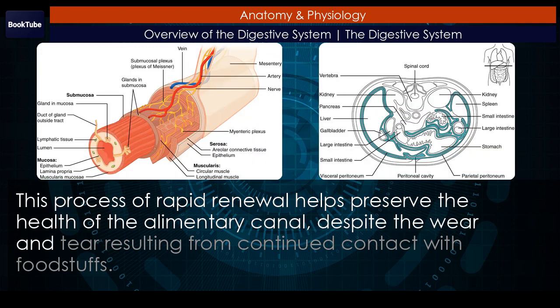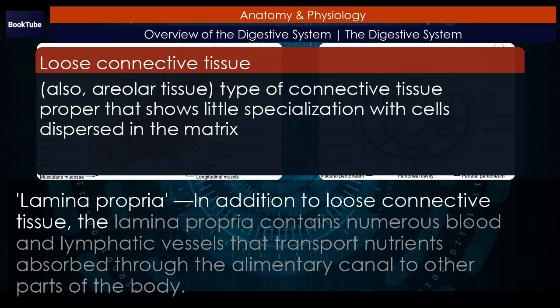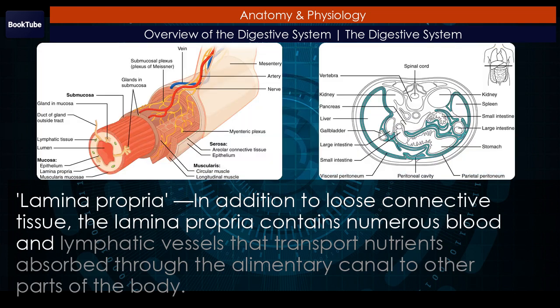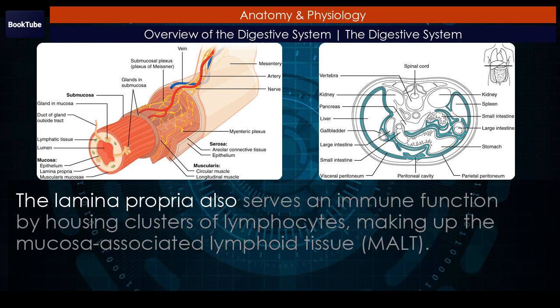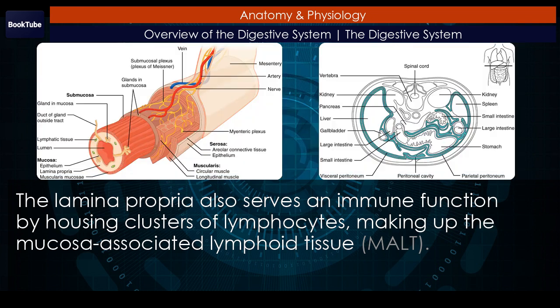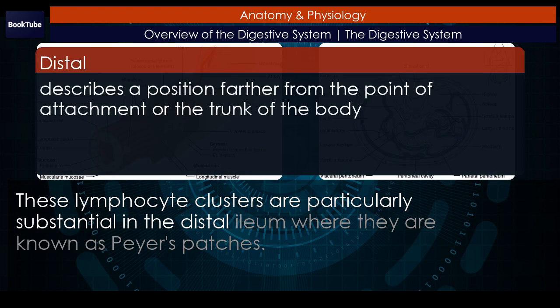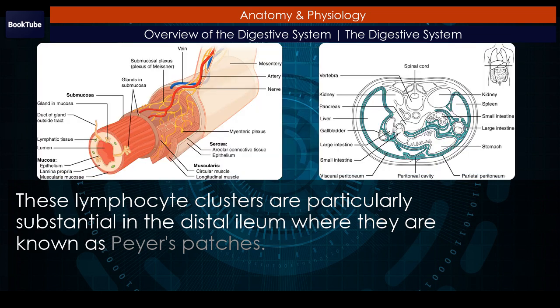Despite the wear and tear resulting from continued contact with foodstuffs, lamina propria, in addition to loose connective tissue, the lamina propria contains numerous blood and lymphatic vessels that transport nutrients absorbed through the alimentary canal to other parts of the body. The lamina propria also serves an immune function by housing clusters of lymphocytes, making up the mucosa-associated lymphoid tissue, MALT. These lymphocyte clusters are particularly substantial in the distal ileum where they are known as Peyer's patches.